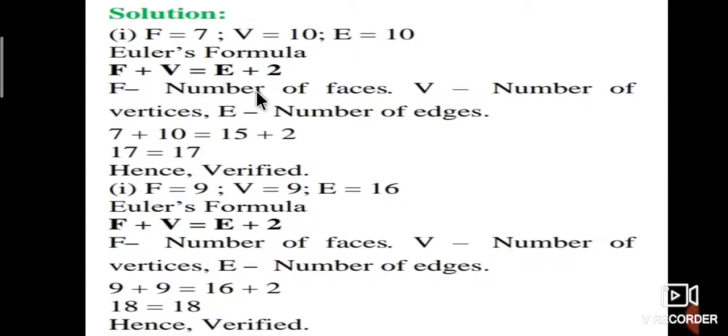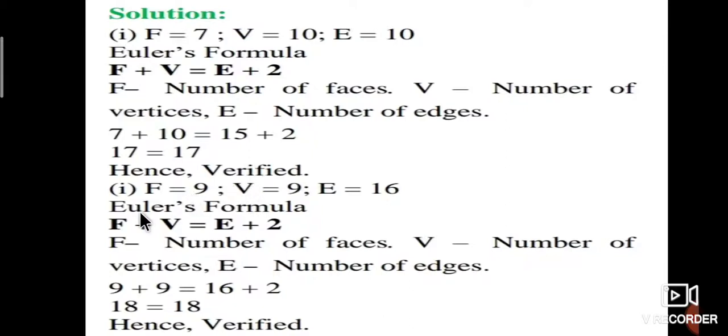F is the number of faces, v is the number of vertices, e is the number of edges. Therefore, 7 plus 10 is equal to 15 plus 2. That is, 17 is equal to 17. Hence, it is verified.